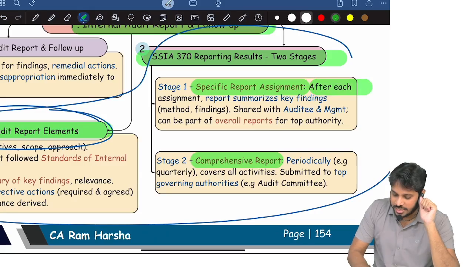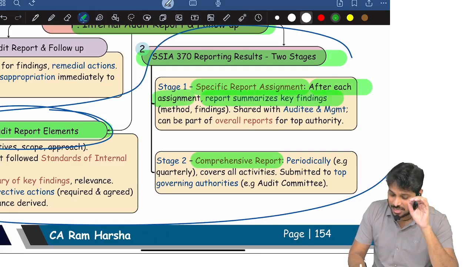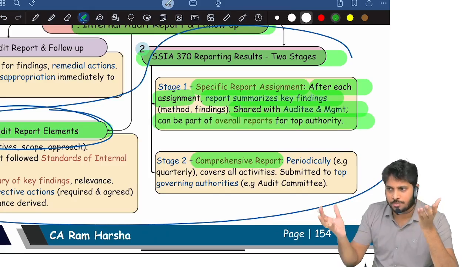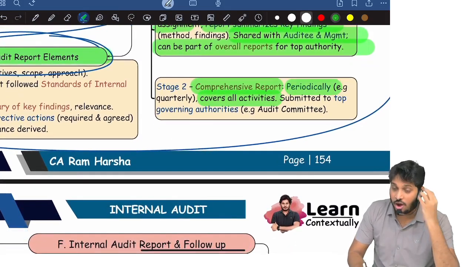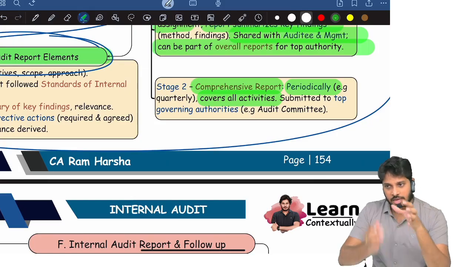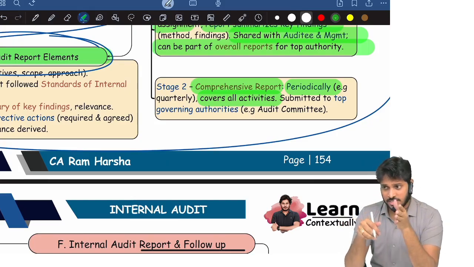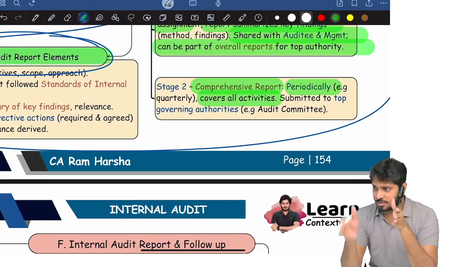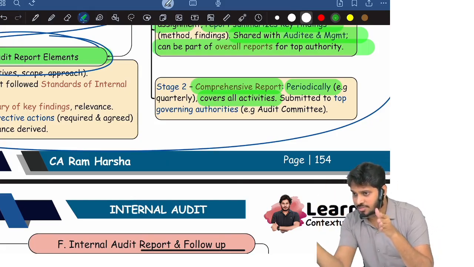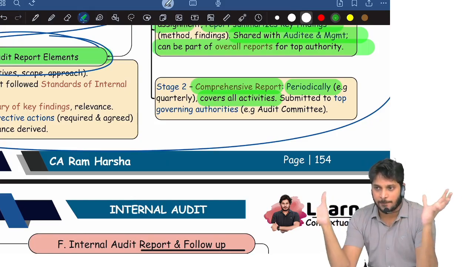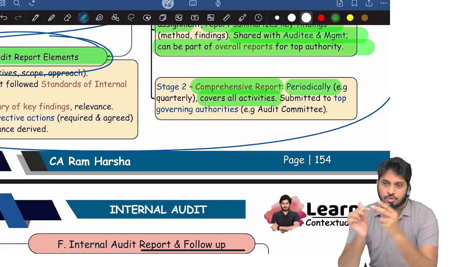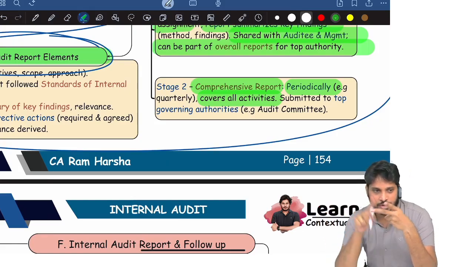Now, after each assignment, report summarizes key findings and share with client and management. This is again part of overall report for top management purpose. Comprehensive: periodically, we will cover all the activities and give a comprehensive report. Initially, we will give purchases related observations, sales related observation, inventory observation, fixed asset observation. Like that we give assignment wise reports. Then periodically once in a quarter, like that, comprehensive internal auditors report will be given. So 2 stages of reporting: assignment wise reporting, comprehensive reporting.